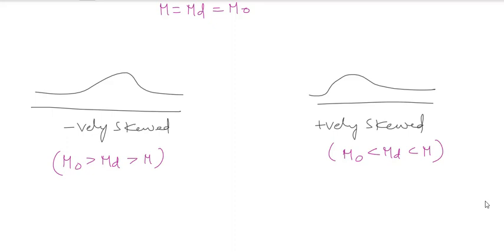They may ask a direct question: if a random variable is negatively or positively skewed, what is the relation between mean, median and mode? That is not a big deal; if you check your previous questions, you will have an idea. If you have any doubts, you can get clarity.